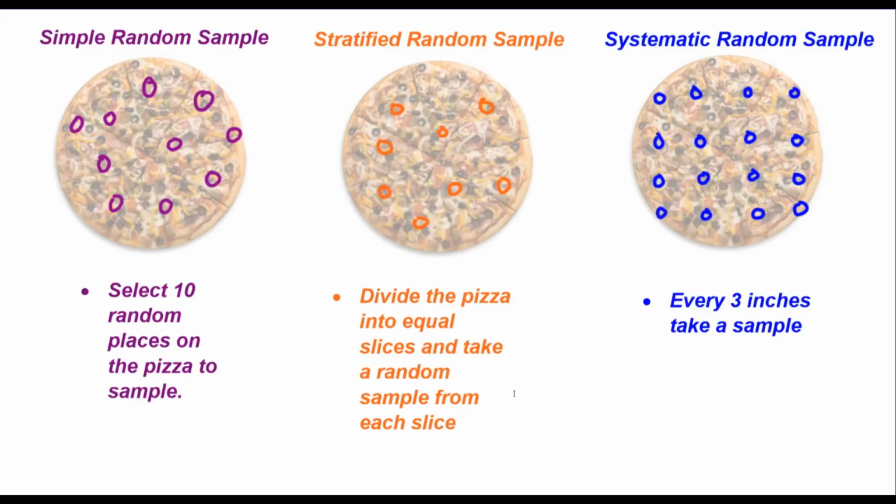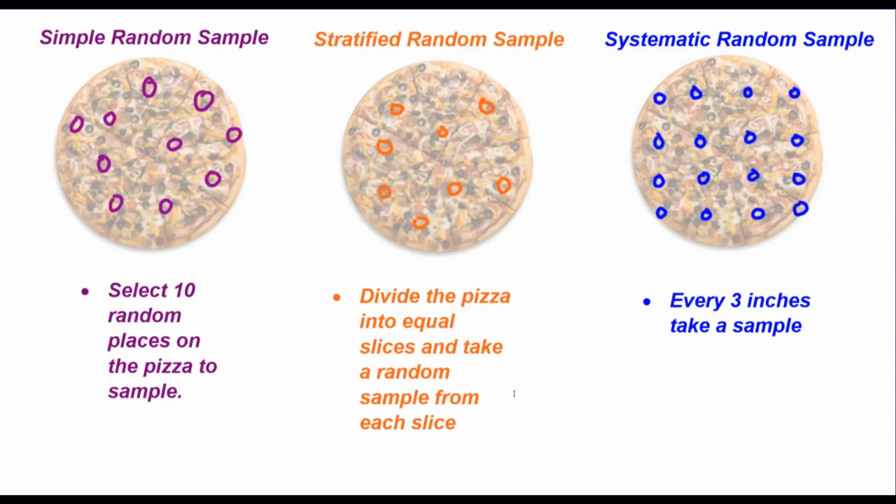The stratified random sample would be like dividing the pizza into equal slices. So this pizza is cut into 8 equal slices, and notice I took one sample, a random spot on every slice. That's what makes it different from a simple random sample: first we divide it into equal groups, and then we select a random sample from each of those groups.